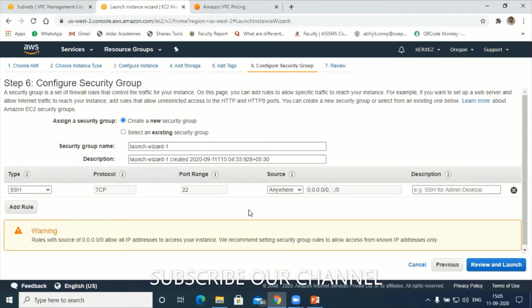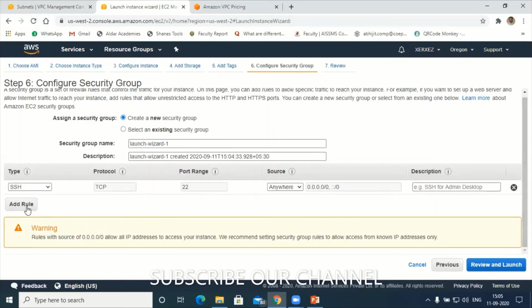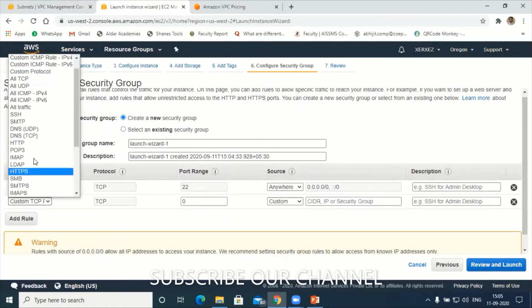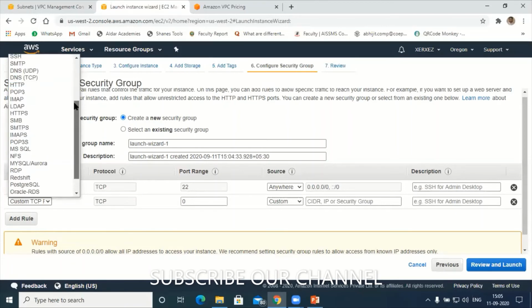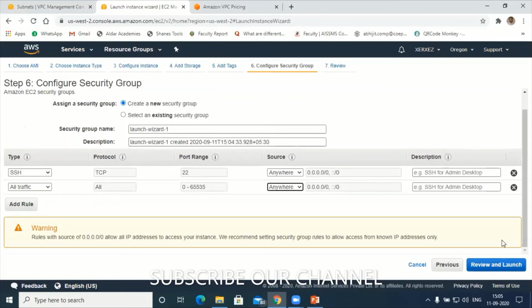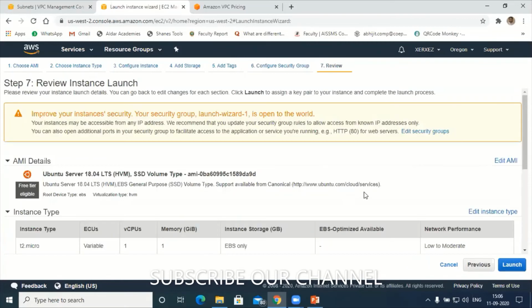So next, SSH I want, and let's say web. I want to upload my Apache server. So to upload my Apache server, what I will do, I'll use all traffic here. Okay, all traffic. This is the port range, custom anywhere. So next is launch it. Hold on, this will take time.